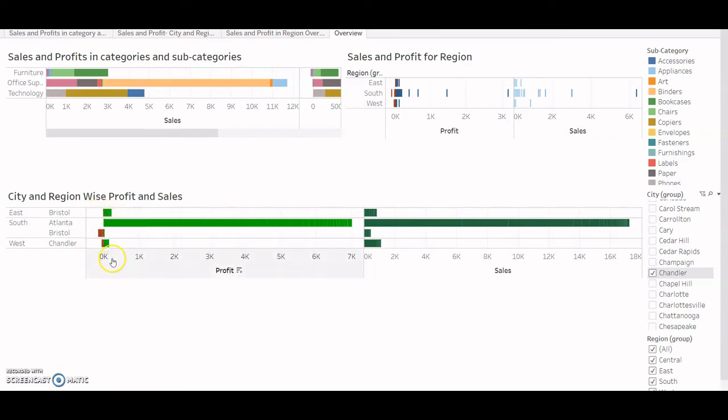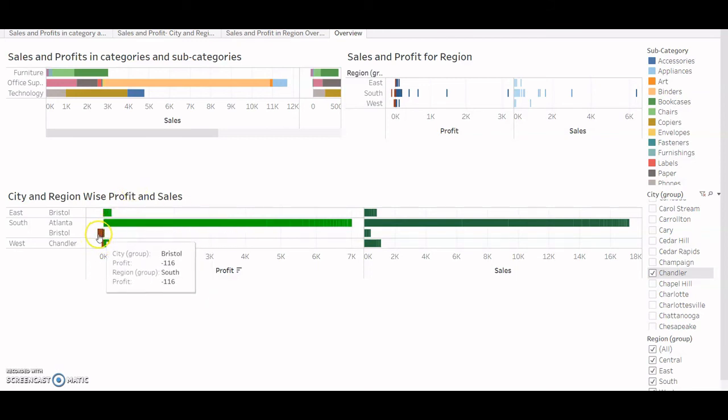So my profit for Atlanta sums up to a maximum of this, which is around 7k, and my profit for Chandler sums up to somewhat around 200.